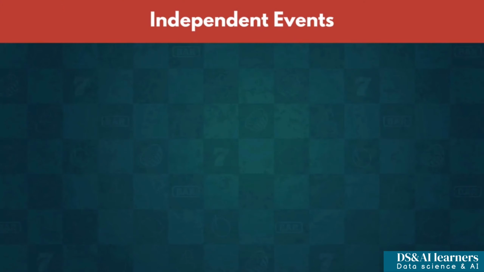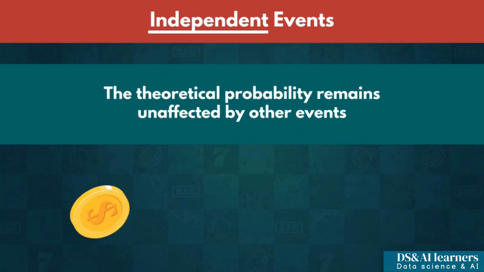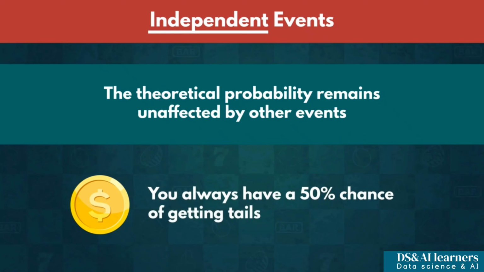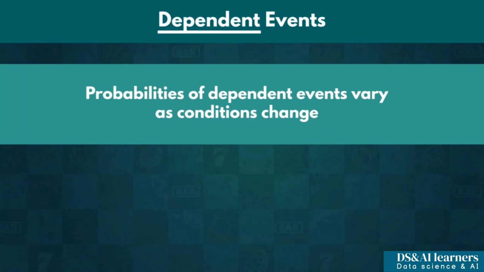Welcome back, everybody. So far, we've only talked about events and a theoretical probability of which remains unaffected by other events. We call these independent, and the simplest example is flipping a coin. You always have a 50% chance of getting tails, regardless of the result obtained with the previous throw. In addition, we can have dependent events.